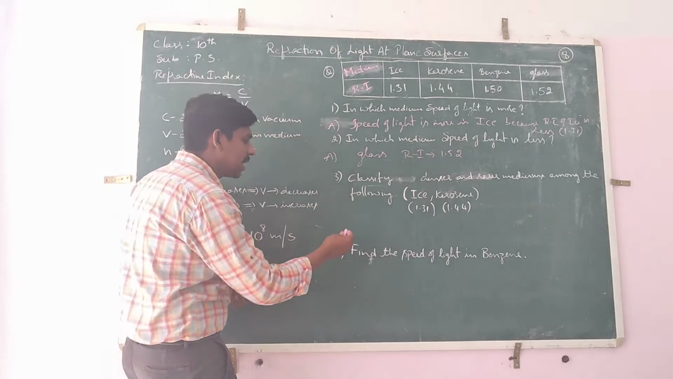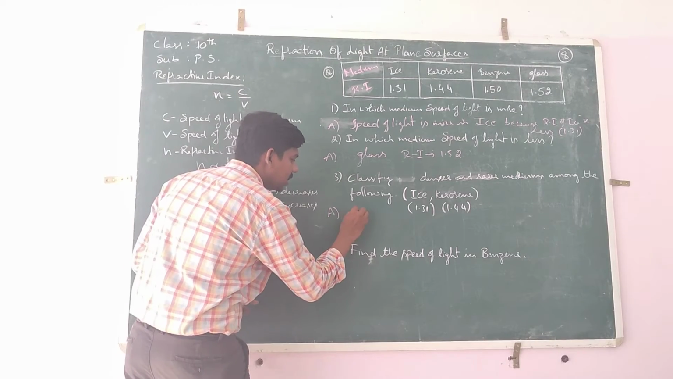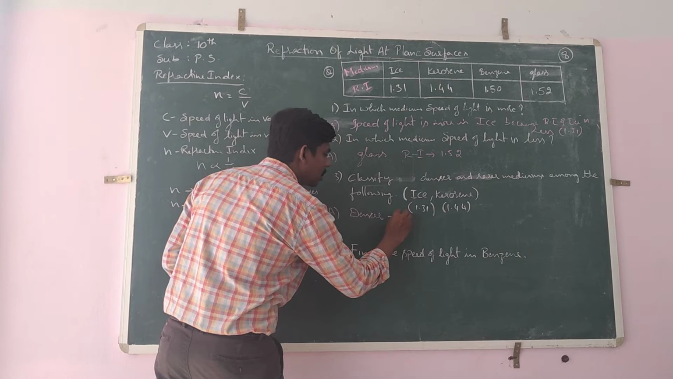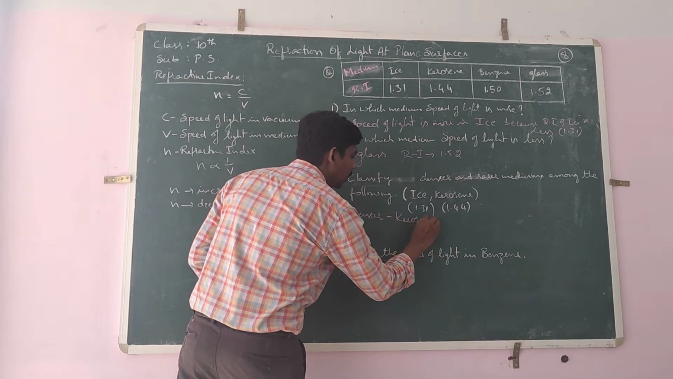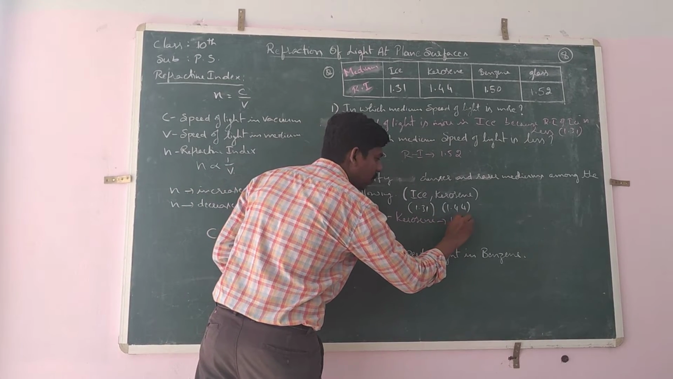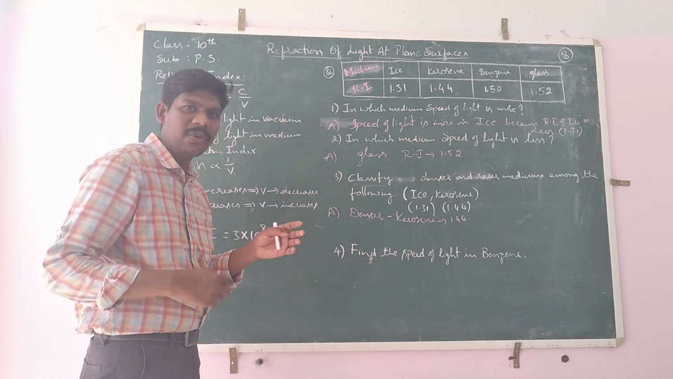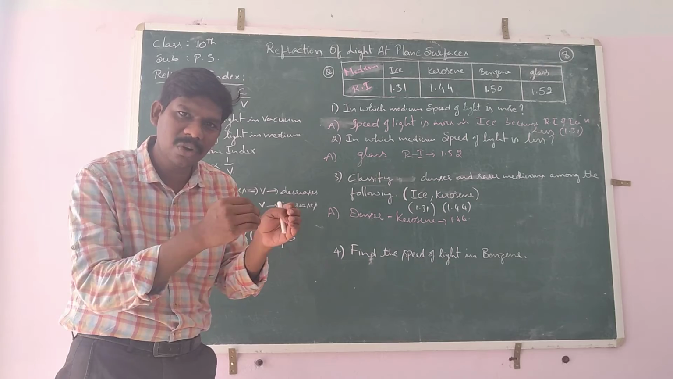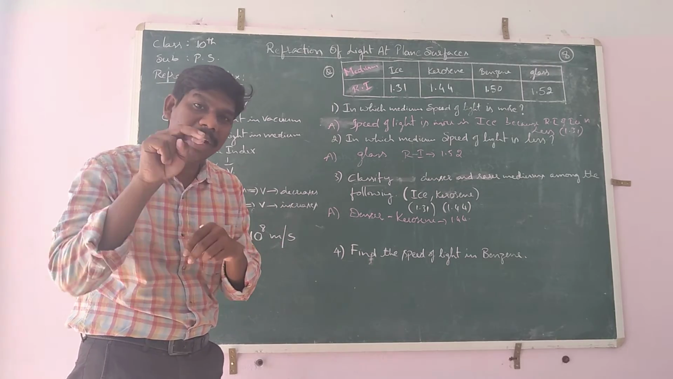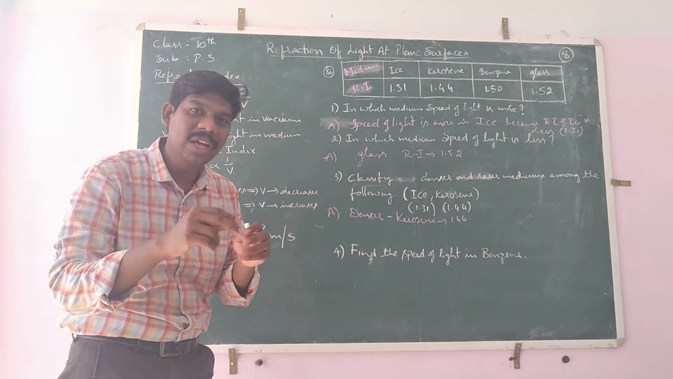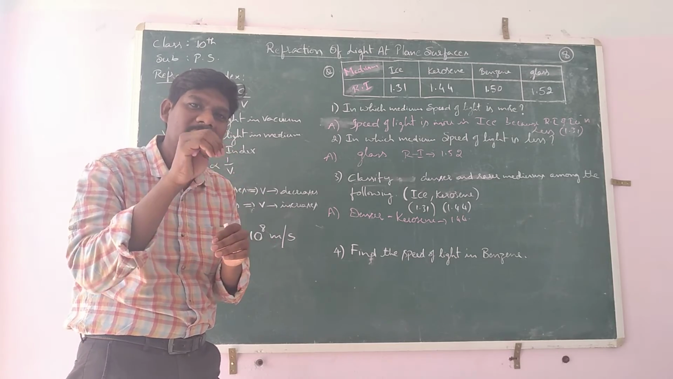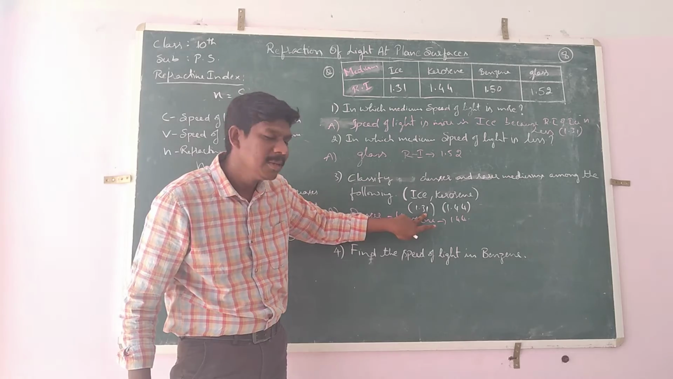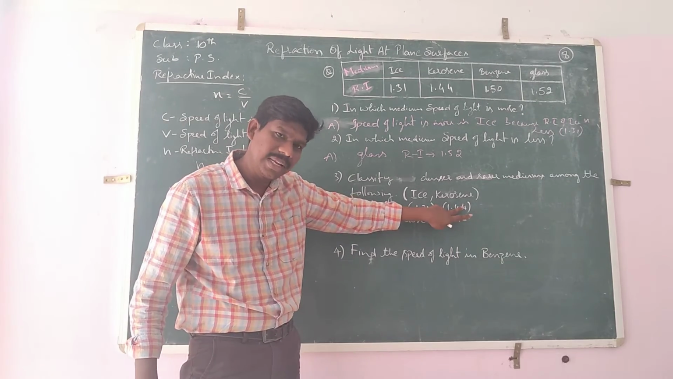So which one is denser? The denser medium is kerosene. Why? The refractive index value is 1.44. Based on what relation? The definition: the medium in which the speed of light decreases is known as the denser medium. And in which medium does the speed of light decrease? If the refractive index is more, the speed of light decreases. The refractive index is more for kerosene compared to ice, so that's why it is the denser medium.